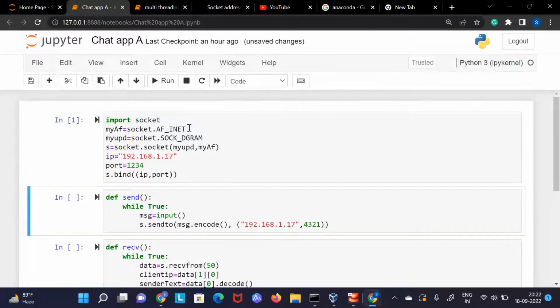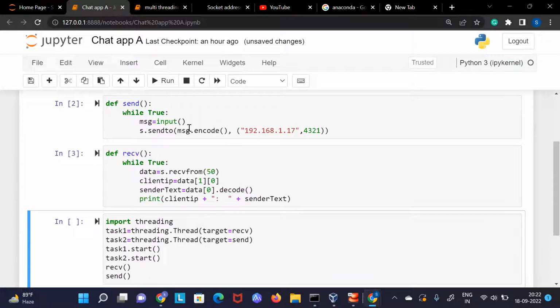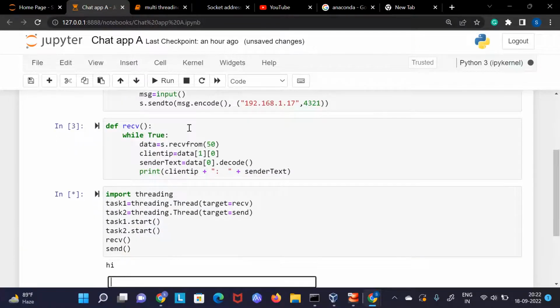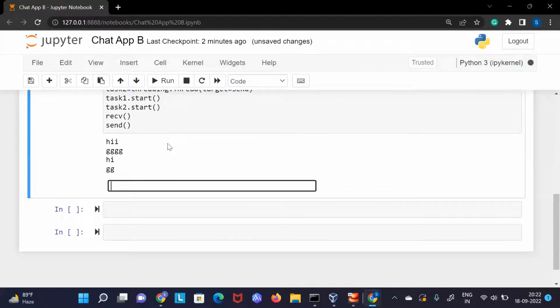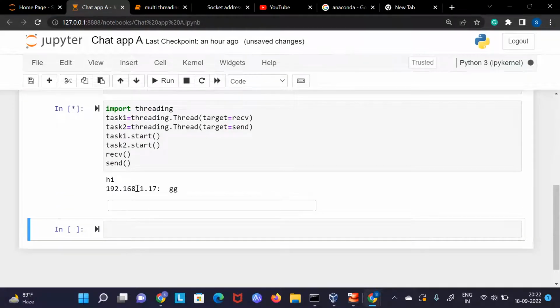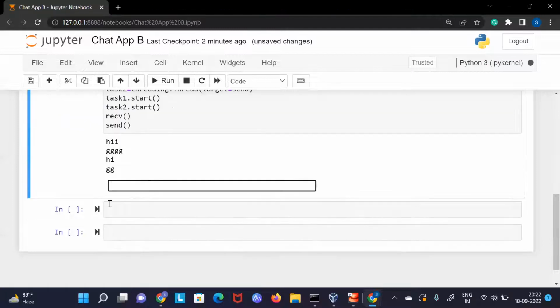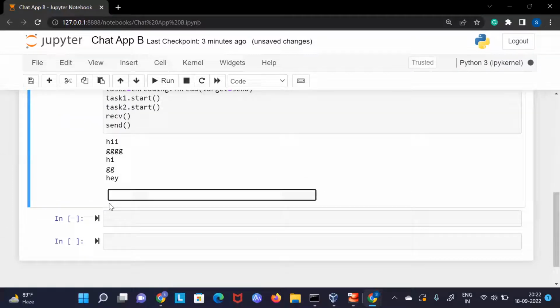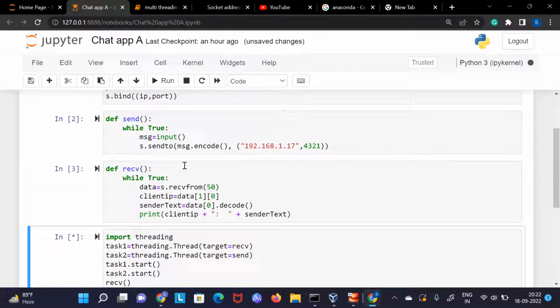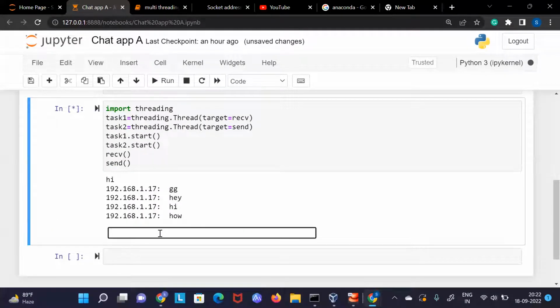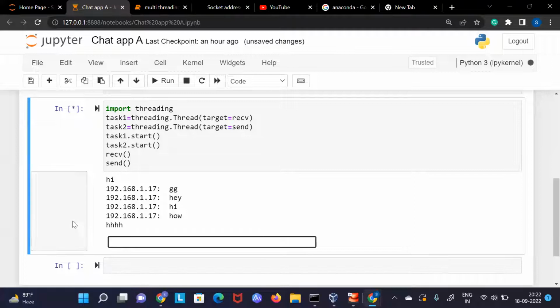Now let's see how it looks. So even I will print hi. Now here, if this user says something, let's say G, it will print something like this. So this is how it will look like. Now it will print hey, hi, how. Now it will print something like this. Looks better. Now, even if you are printing whatever data you are sending, let's say here if I am sending HHH, then it will print something like that.